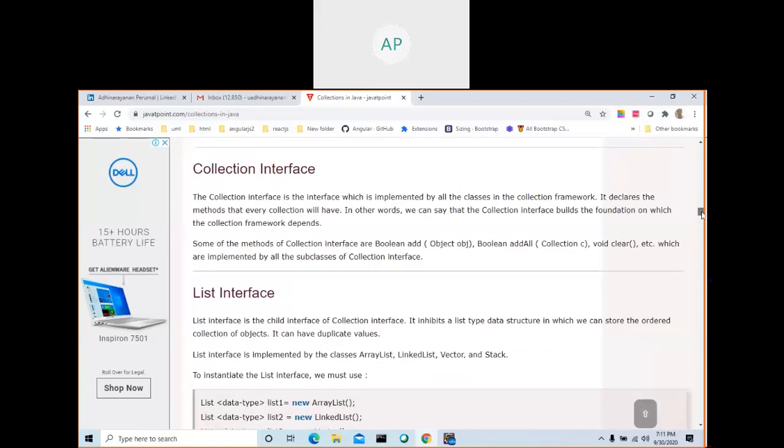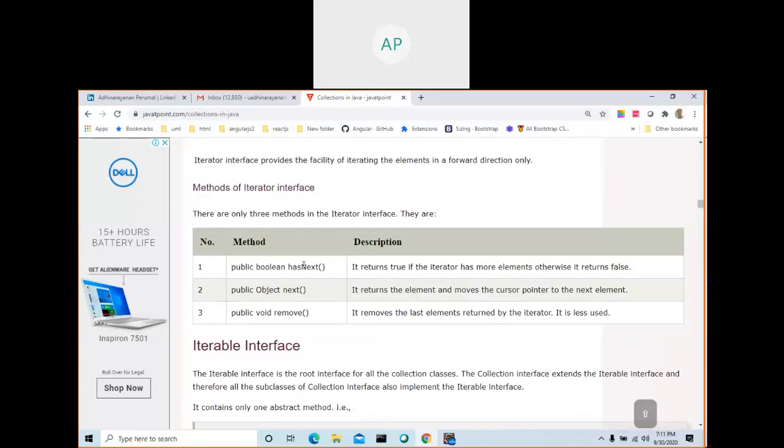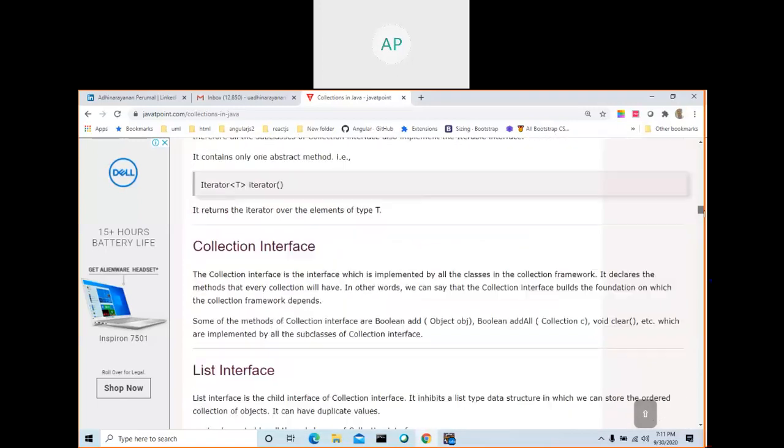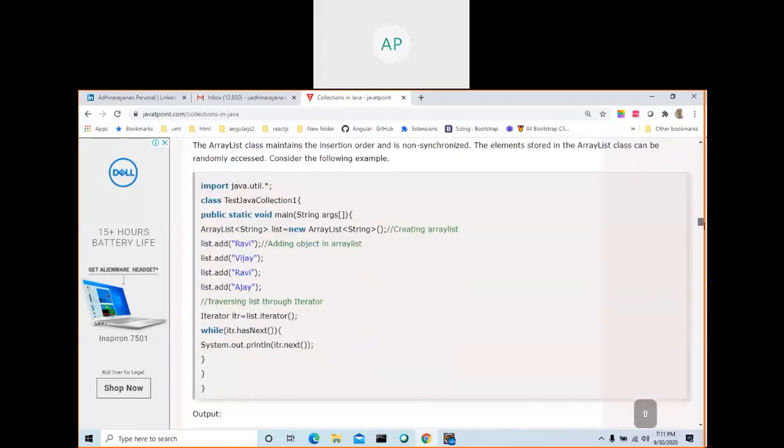See here, what is the return type of hasNext? Boolean. What is the return type of next? Object. Object is the superclass for all objects. Remove. I use the Java T Point here, and you can use any tutorial you are comfortable with. It's up to you. It will return true if it has an element, then it will display, then it will go to the next position. So how many positions are occupied? Four positions. So this while loop will run four times. This is the output you are getting.